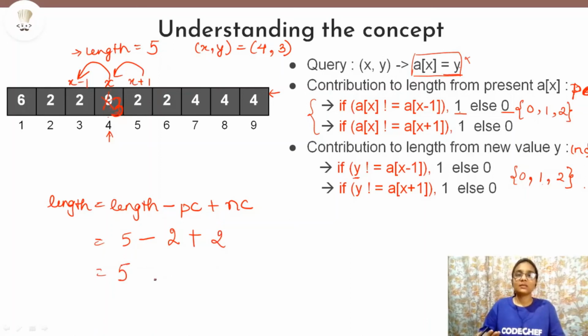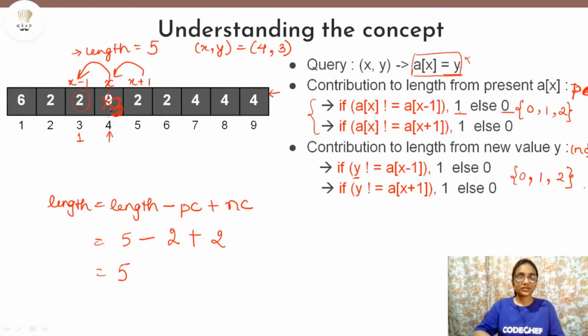But if you take some other query, like suppose you try to change this element to, let's say, 1, then the length of your longest subsequence will change. And note that for the next query, this 3 that has already been changed will be maintained in your current sequence. So that is all, guys.